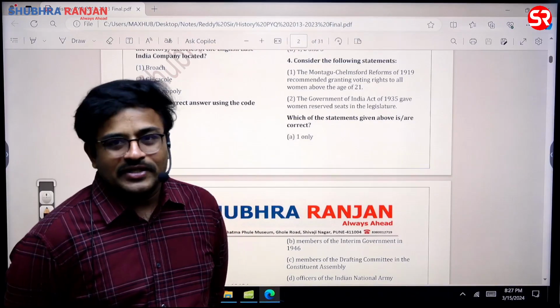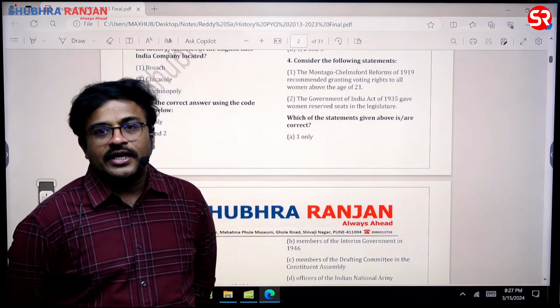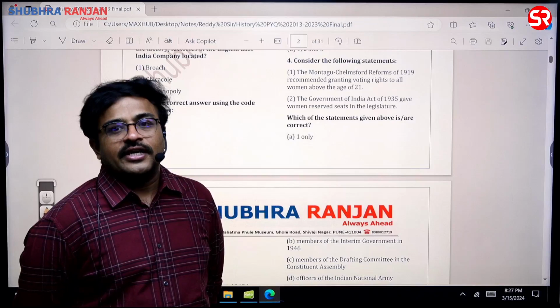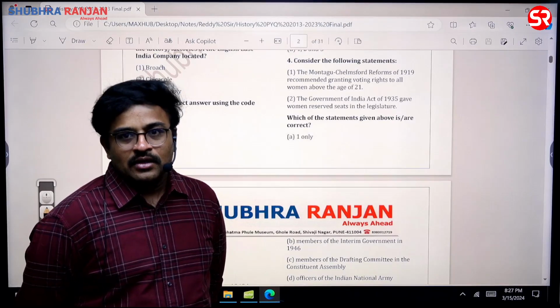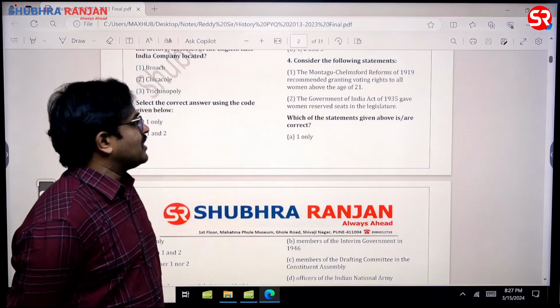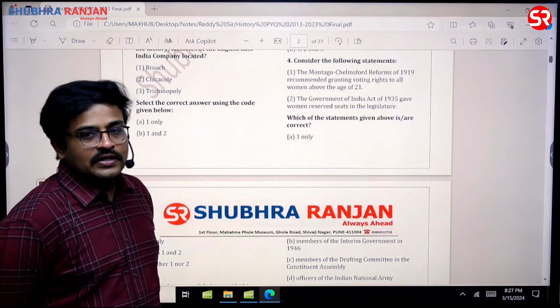So naturally, the first statement is wrong. In fact, the 1919 Act gave the discretion to the state governments to give women voting rights, sir. And Madras became the first state to give women the voting rights. So that is the case, but never to all women. Then the second one: the Government of India Act of 1935 gave women reserved seats in the legislature. So this is a correct statement, sir.